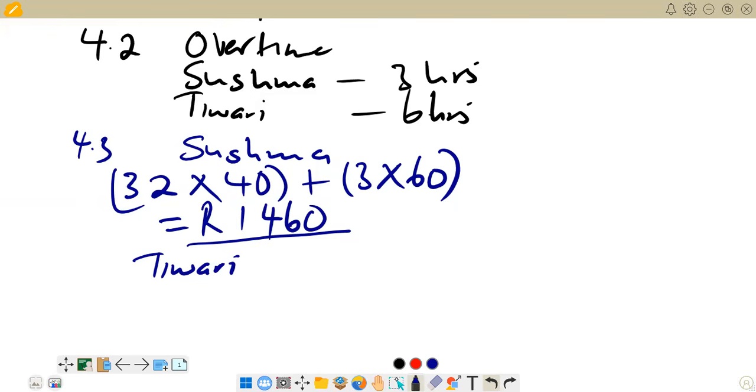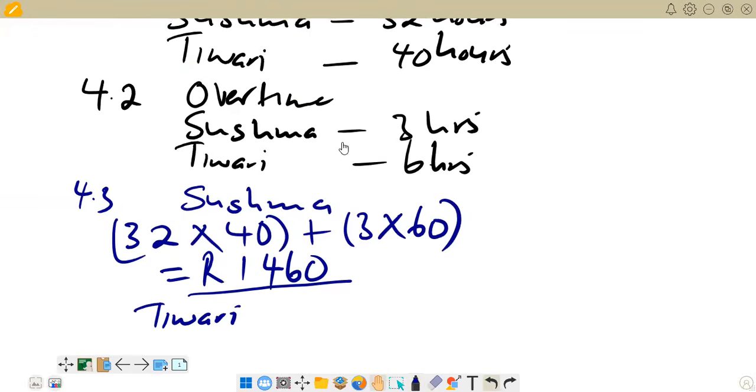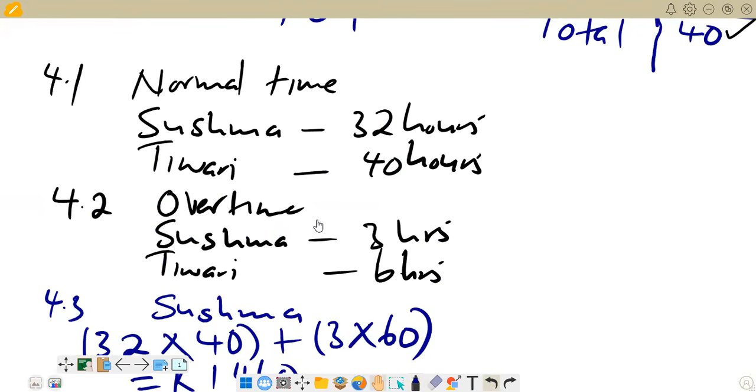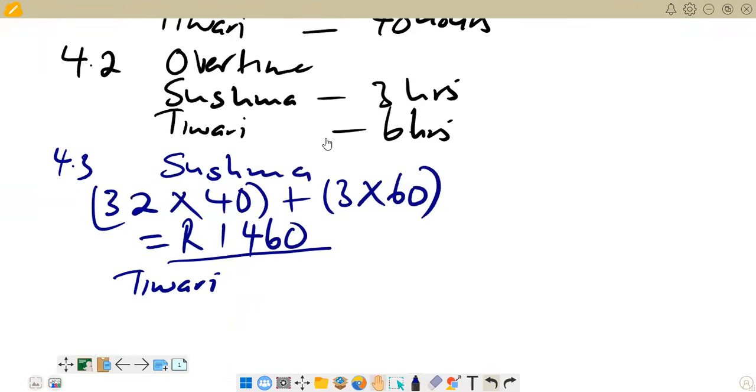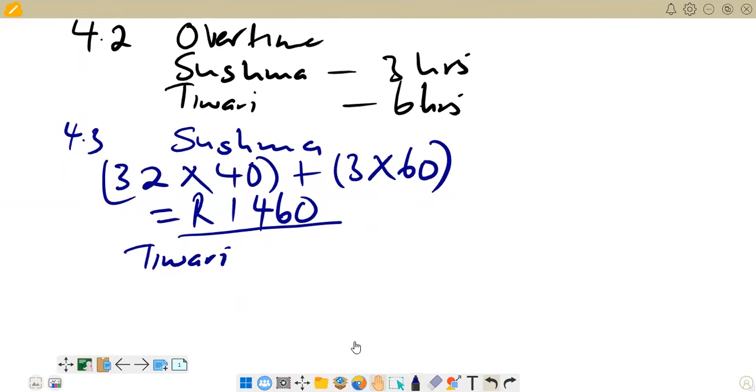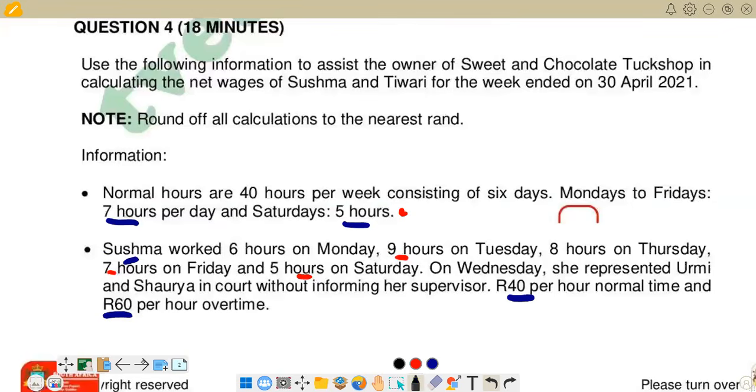Right, on Tiwari, we do the same thing. Remember the number of hours that we have there. We have for Tiwari, it's here. We have normal time 40 hours, and then overtime we've got 6 hours. So that's what we are going to do, 40 hours and 6 hours. Then here we are saying 40 hours for normal, we can say 40. Then we multiply by the rate of normal time, we get it in the question.